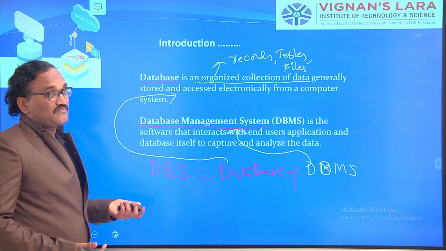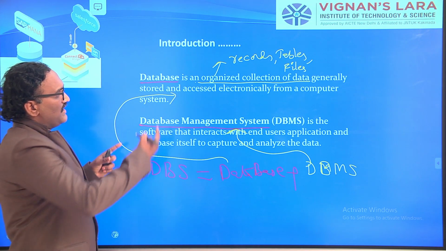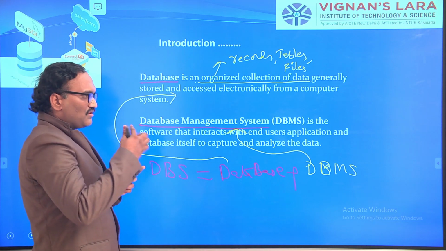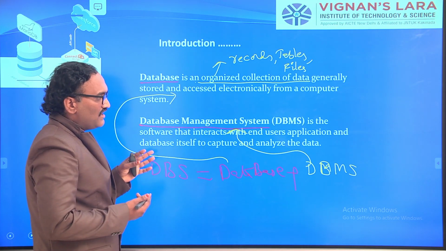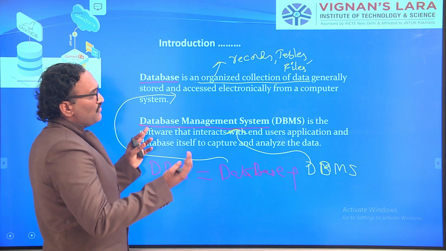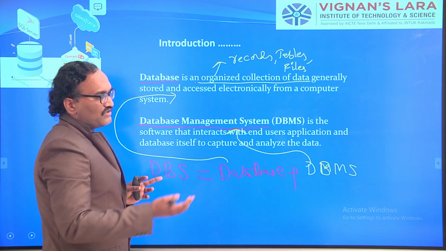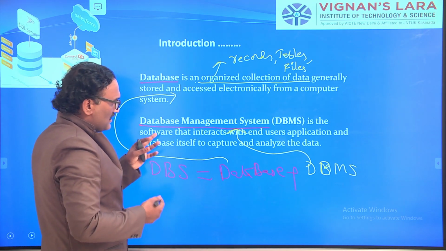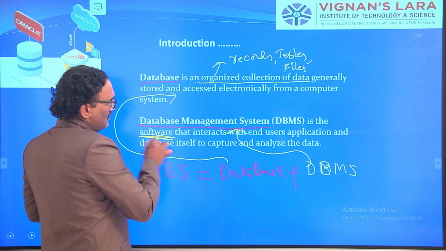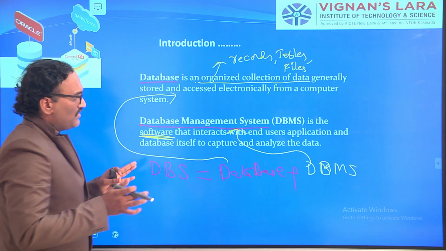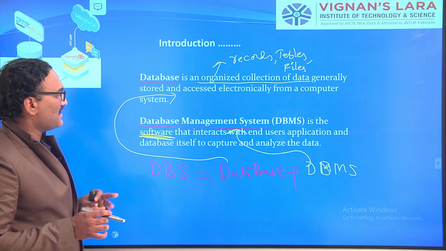And what is a database management system? We need a software to retrieve data from these tables and files, and to give that data to the customer. So a database management system is a software that interacts with user applications and the database itself to analyze the data.